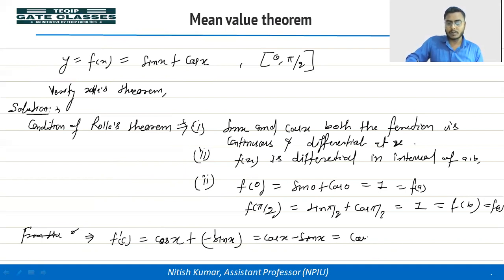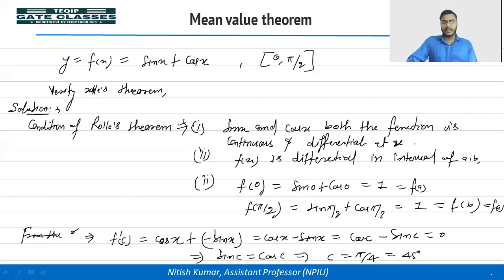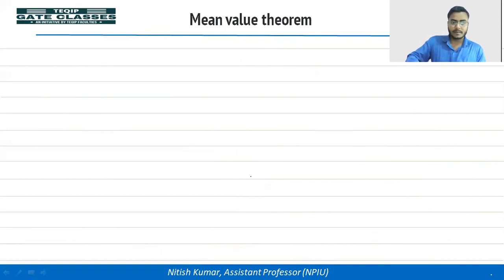We can also write cos c minus sin c is equal to 0, which means sin c is equal to cos c. Then we can say c is equal to pi by 4, that is 45 degrees. So we can check that pi by 4 is lying between 0 to pi by 2. So Rolle's theorem is verified because pi by 4 is lying between 0 to pi by 2.